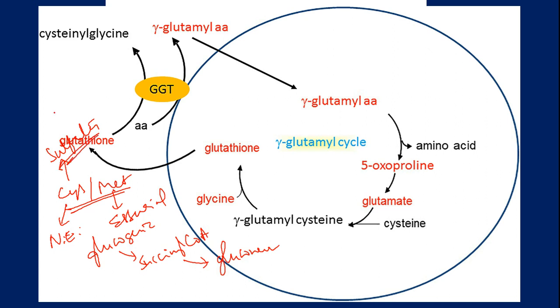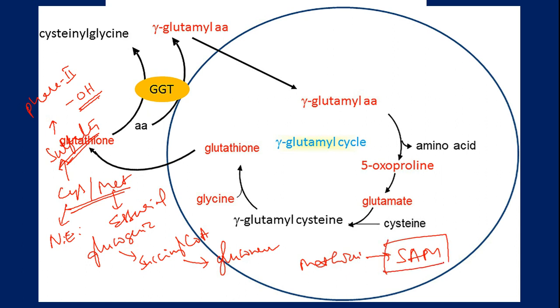These sulfates help in conjugation reactions, means phase 2 metabolic reactions, especially on hydroxy group containing compounds. Further, in these amino acids, especially methionine becomes S-adenosyl methionine, which plays a crucial role in methylation reactions, especially in the biosynthesis of choline, etc. Okay, in several reactions you will find the role of S-adenosyl methionine. We will see all these biochemical reactions in the coming lectures.